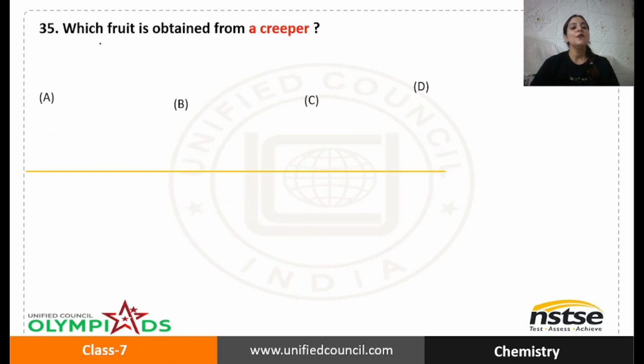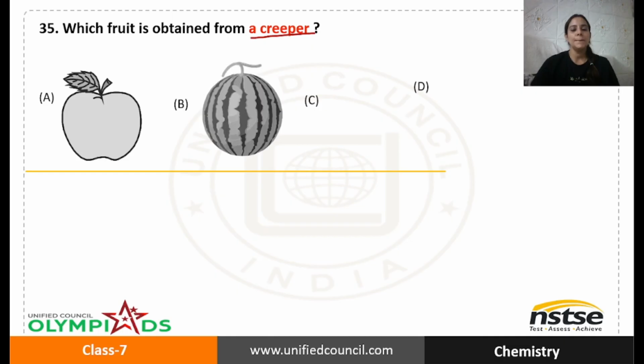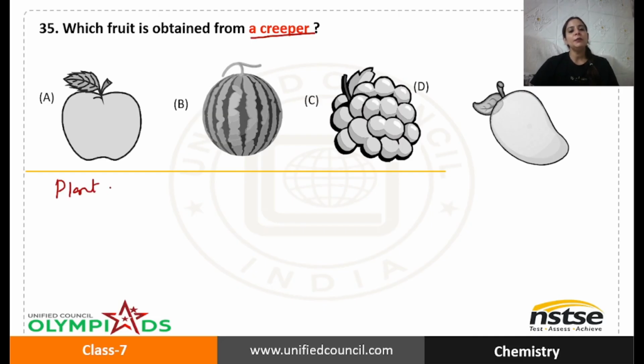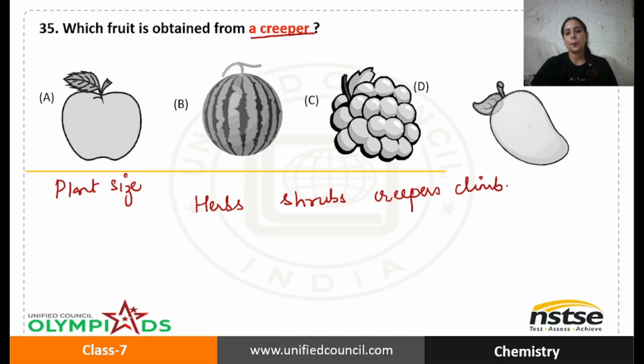Next question, which fruit is obtained from a creeper? Okay, option A, B, C and D. I hope you remember, if you classify plants on the basis of their size, we classify them as herbs, shrubs, creepers, climbers and trees.